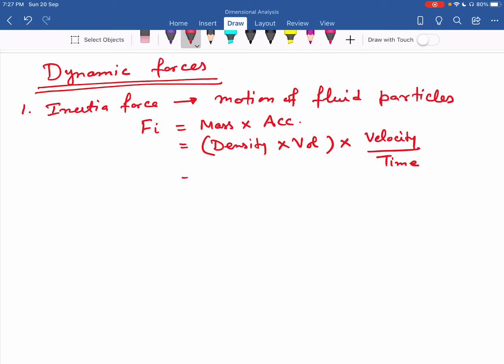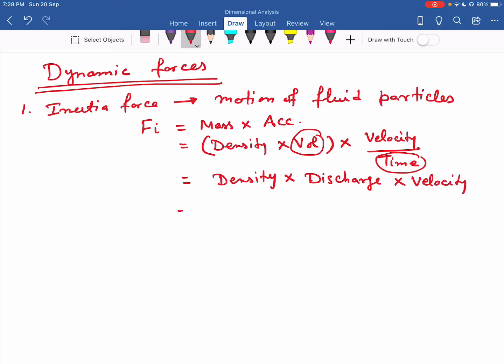So density into volume by time, that is discharge, into velocity. Now further this is equal to density into, discharge I can write as area into velocity, so multiplied by velocity.